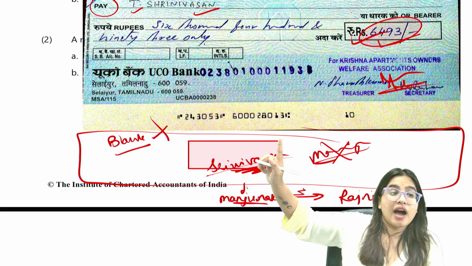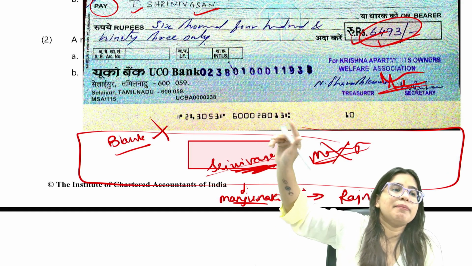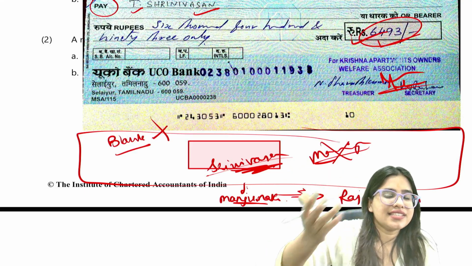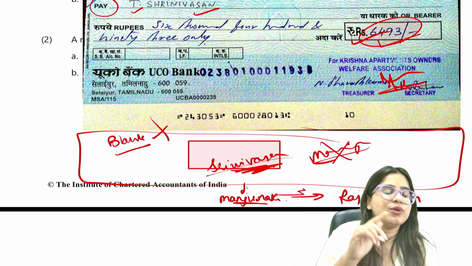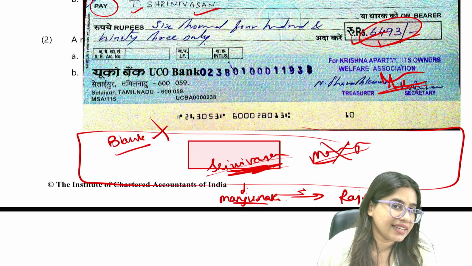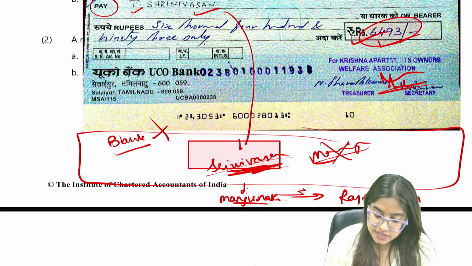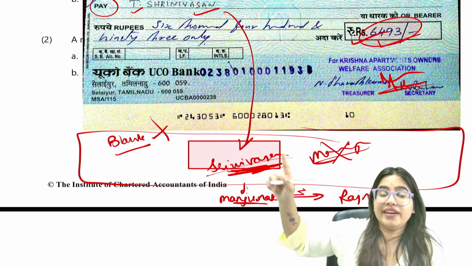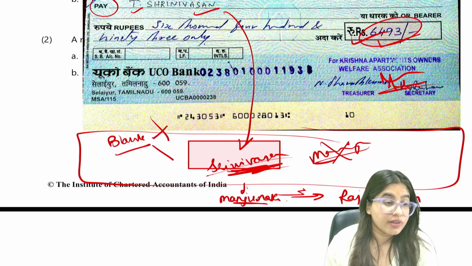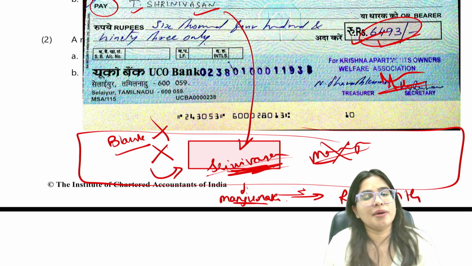And how do you make a bearer instrument? Simply by making the last endorsement in blank. Endorsement means signing. So when Srinivasan was signing this document, it was in blank. Blank means no one's name was mentioned here. So this became a bearer instrument.